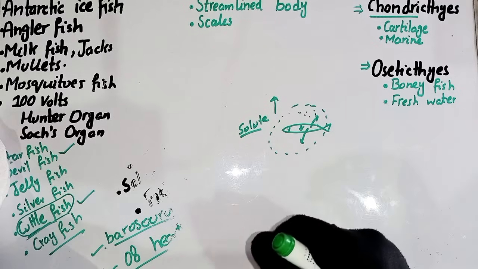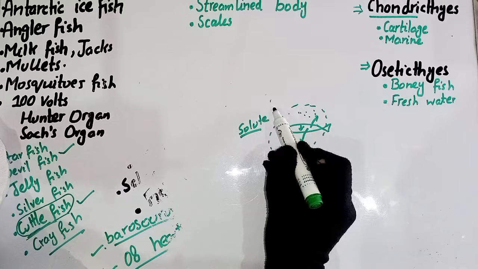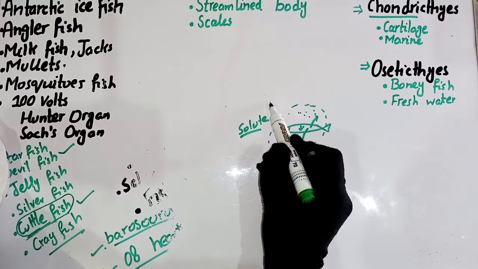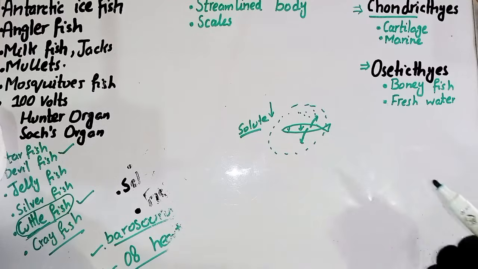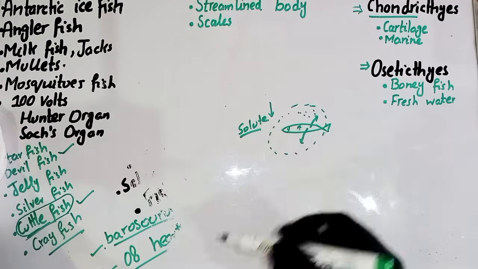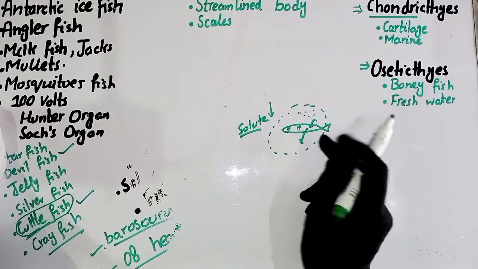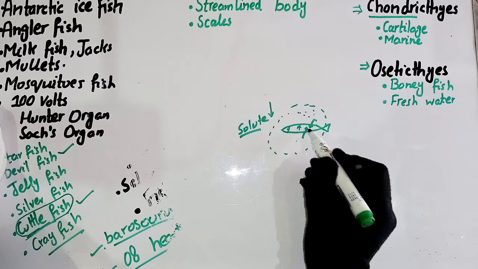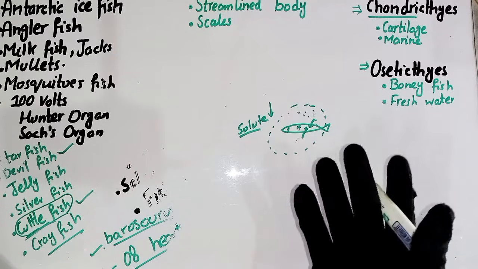If we talk about the freshwater environment, the fishes face the problem that the salt concentration outside in freshwater is very low. As a result, the solute is very low outside and high inside the fish, so water can move inside the fish continuously. If the water continuously moves inside the fish, this can be very lethal and the body of the fish can burst. To overcome this problem, the scales are present.